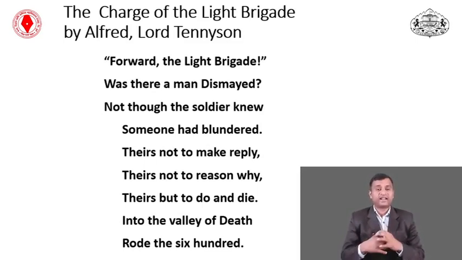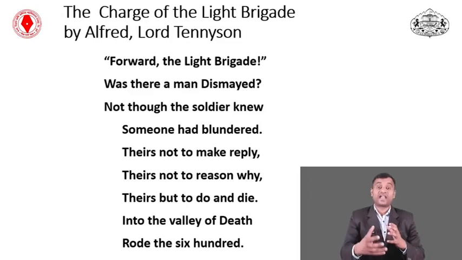Look at the next part, the command given by the commander: forward the light brigade. Was there a man dismayed? The question that arises in the mind of the soldier is, we are given the command, forward the light brigade. Light brigade means the 600 soldiers, shining and flashing like a light.